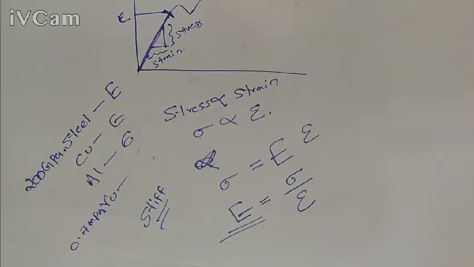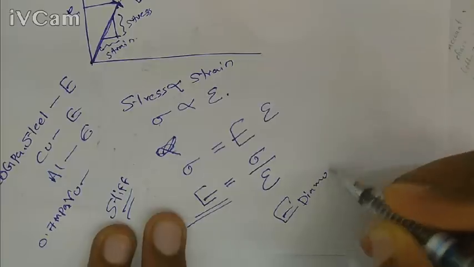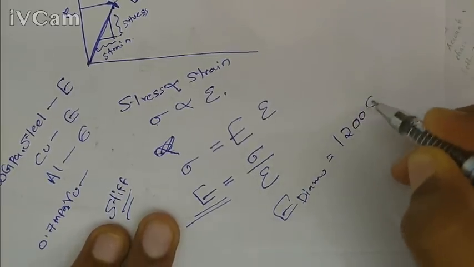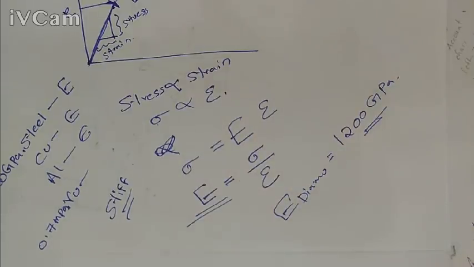And the E value of diamond is almost equal to 1200 gigapascal, which is very stiff in nature. It's very difficult to deform this material. So this directly indicates the stiffness of the material also. So if we need a spring with a high stiffness, we should select a material with a high E value. Then we get a spring with a higher stiffness.